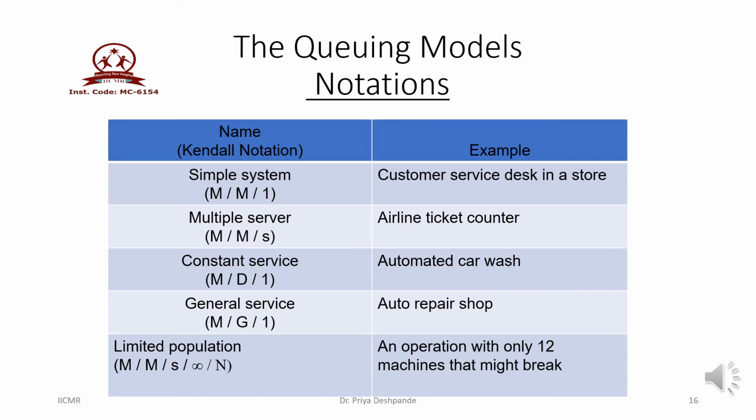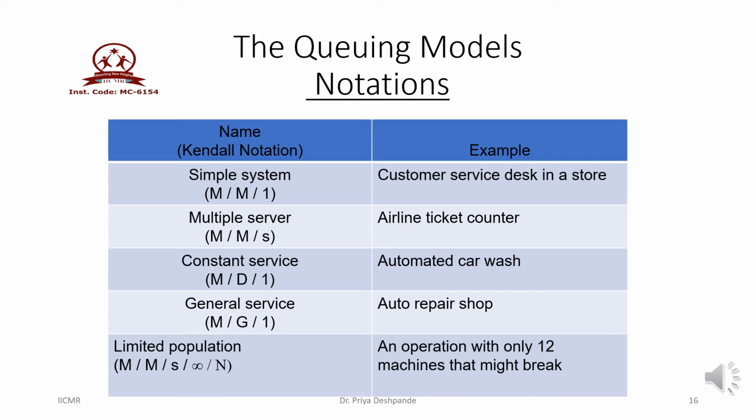The third one is constant service. The real life example is automated car wash, and it is denoted by M/D/1. The arrival pattern follows Poisson distribution, service pattern is deterministic, and there is only one server who is providing the service. The general service example is M/G/1. So the real life example is auto repair shop.